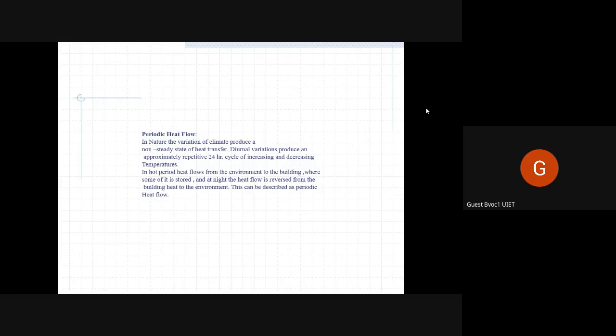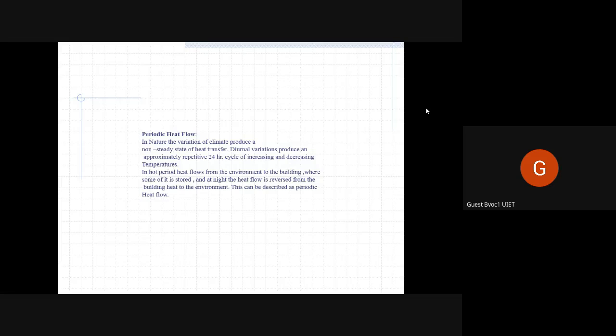So during the hot period, meaning during daytime, heat flows from the environment to inside the building, and at night time the flow is reversed. The outside is colder than the inside, so the heat flows from inside to outside. Like we discussed already, heat always tends to equalize.